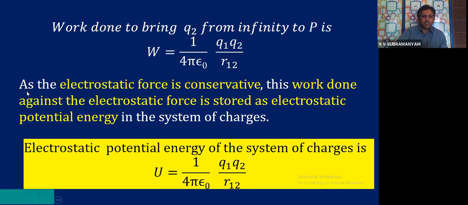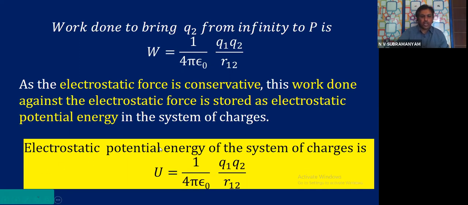And as the work is done against the electrostatic force, this electrostatic force is a conservative force, no? I told in the first webinar. As the electrostatic force is conservative, this work done against it is stored as electrostatic potential energy in the system of charges.